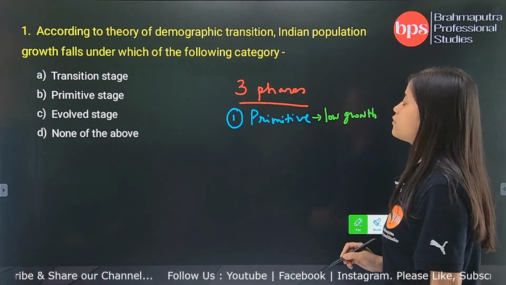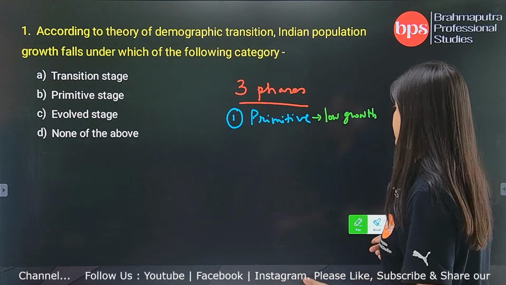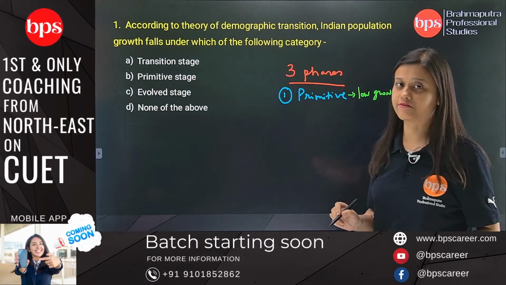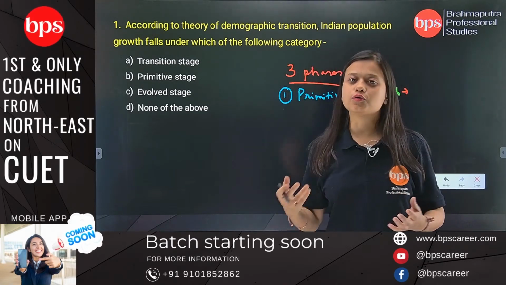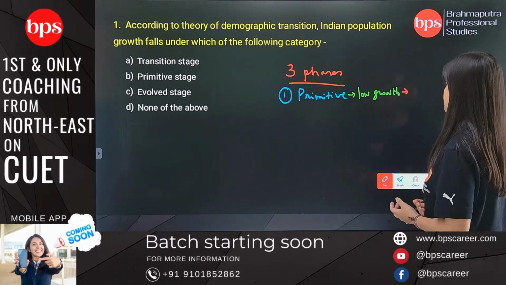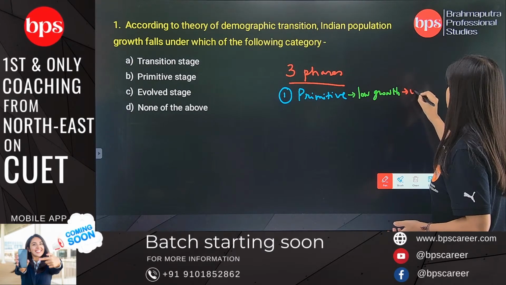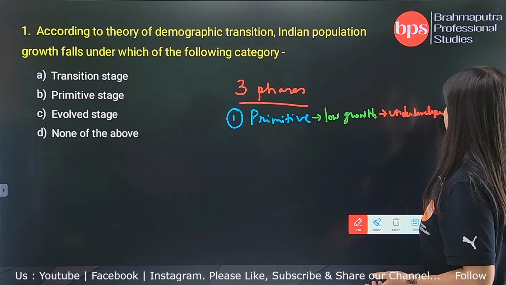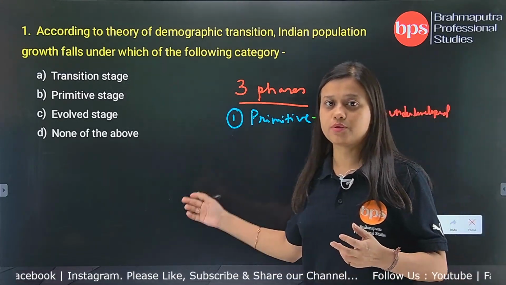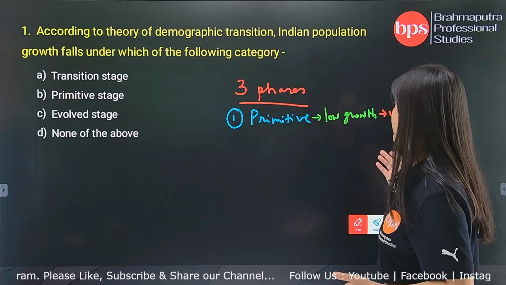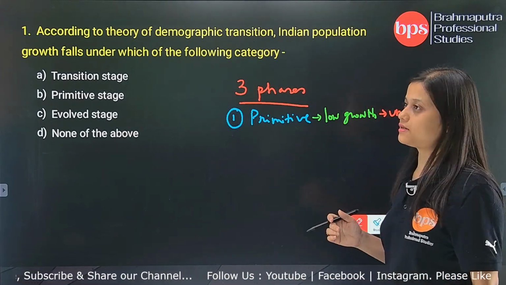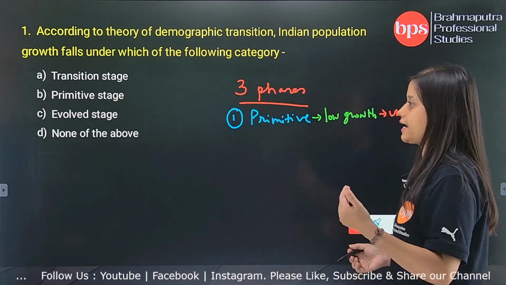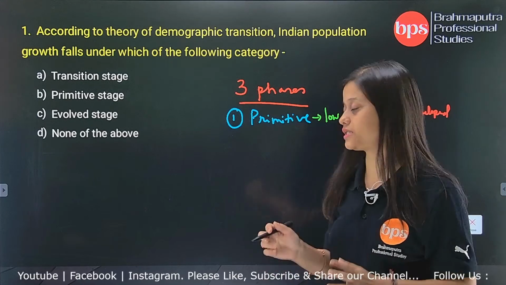And why is there a low growth rate? Because the society is primitive and there is not much technological development which can provide good healthcare and education to its people. So we can say it is pretty underdeveloped. So it has a very low growth rate of population. Why? Because the society is underdeveloped to provide technological support, access to education or access to better healthcare.